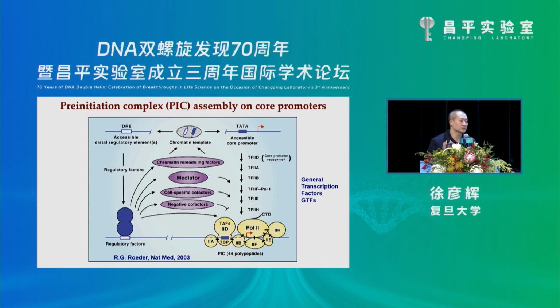So transcription initiation requires assembly of a pre-initiation complex called PIC, consisting of Pol II and the general transcription factors called GTFs. And TFIID is the first GTF to recognize the core promoter and sequentially recruit Pol II and other GTFs. The PIC complex has basal activity, and its activity could be further activated by TFs, mediator, and other co-activators.